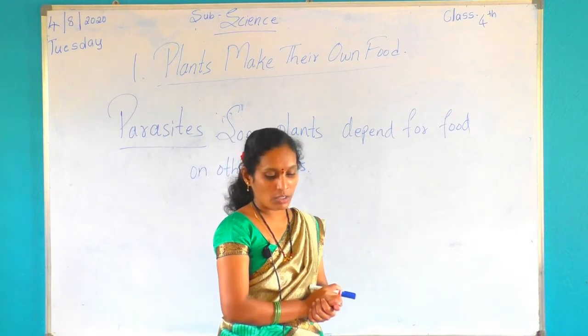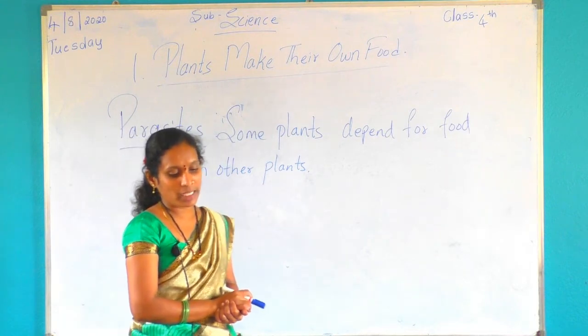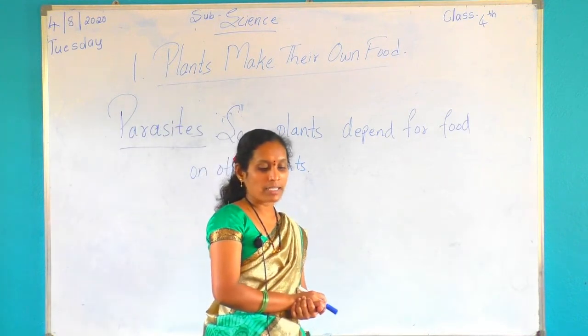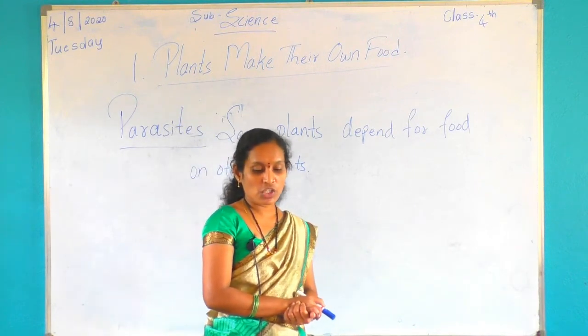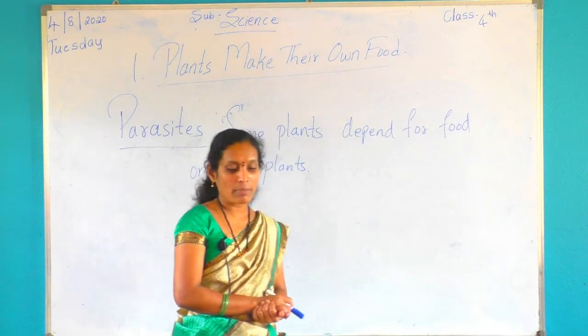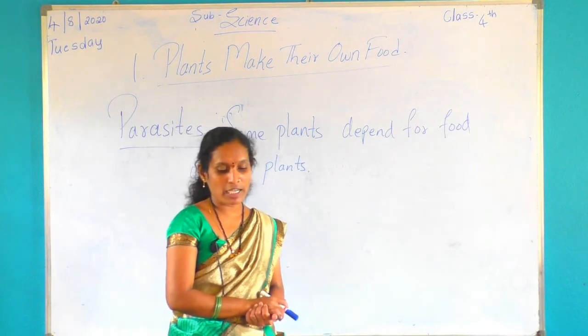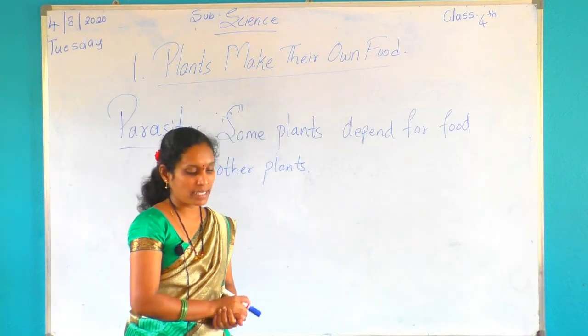The dodder does not have any chlorophyll, so it cannot make its food. It grows on other plants and gets its food. It's a total parasite. The mistletoe, however, has chlorophyll, but it makes only some of its food and depends on other plants for water and minerals. It is a partial parasite.